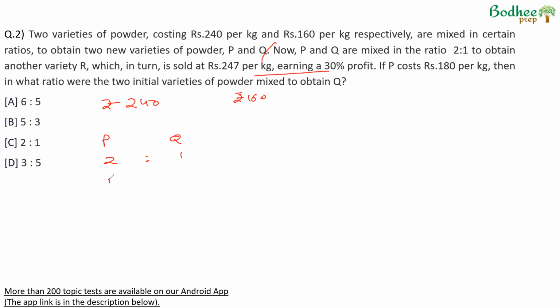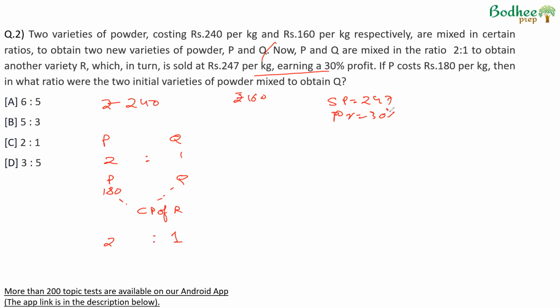180. So P, which costs 180 rupees, is mixed with Q in the ratio 2 is to 1, according to the question. And therefore, there is an average price that we get. What is that price? That is the cost price of the third variety, which is R. Now it is given that the selling price of R is 247 rupees and the profit is 30%.